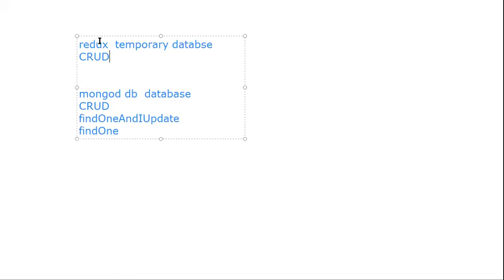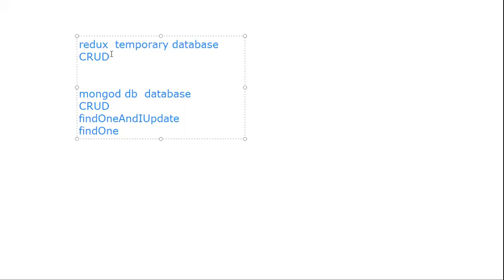Now, in a nutshell, if we have any database, we should perform CRUD operations. That's why we have a database. If we can't perform CRUD operations, there is no meaning of having a database. That's clear. Now I'm saying that Redux is a temporary database. Then you are saying, okay, I have accepted that Redux is a temporary database. Now, if it is a database, we should perform CRUD operations.